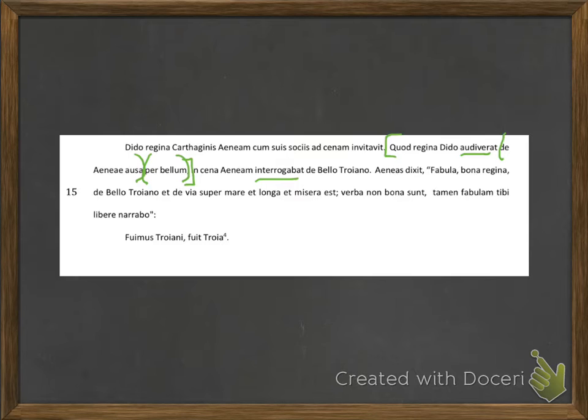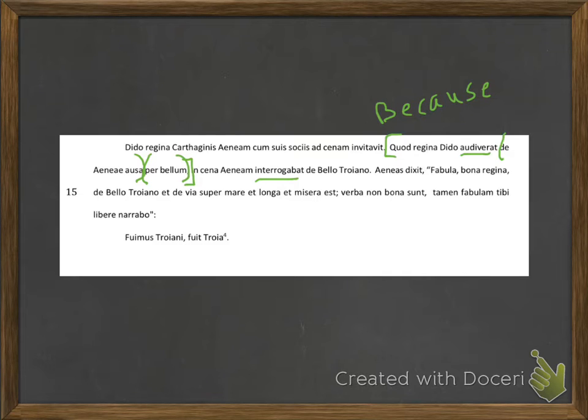Bellum is in the accusative. Quod is just a conjunction that means because. Regina, Dido, audiverat are the main ideas in my sentence. Because explains to us how this idea is related to the sentence that comes after it.